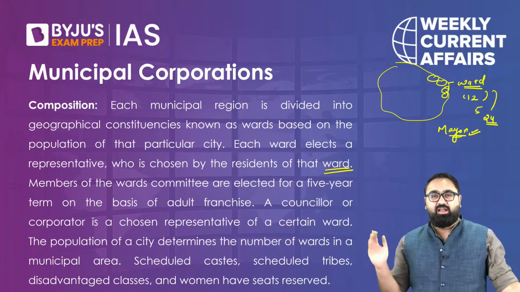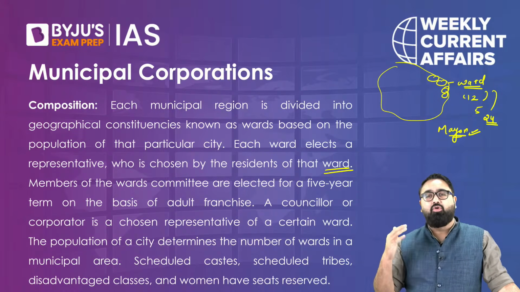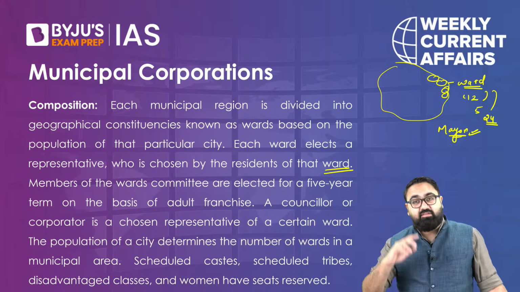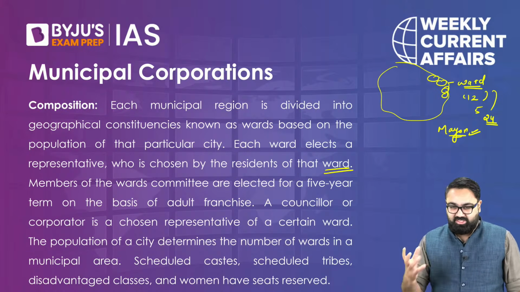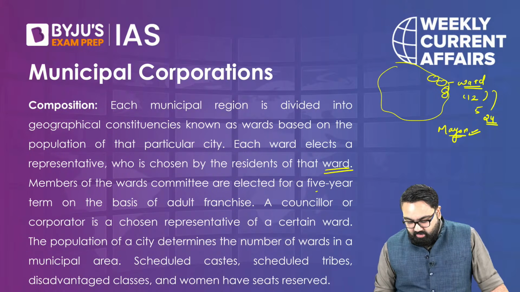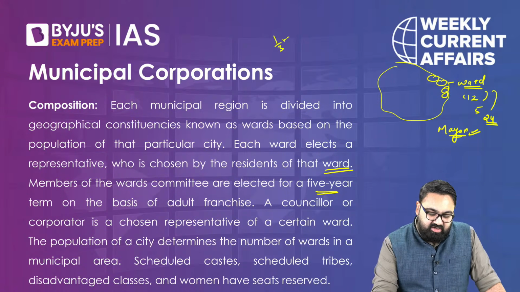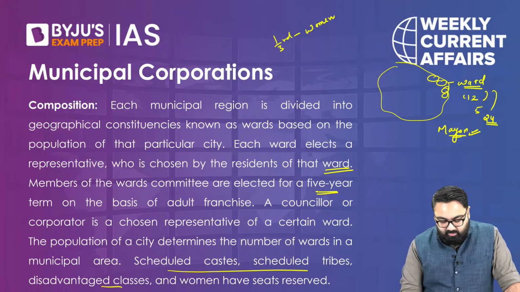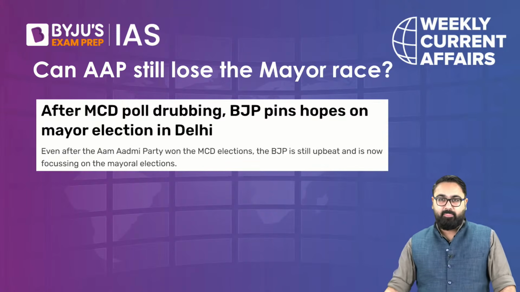That has been left to the state legislature to decide. So every state legislature has decided their own way of how they want to have their mayor. Delhi's case is again very interesting, and we'll come to that in just a bit. Also remember, these municipalities have a 5-year term and they also have reservation. At least 1/3 reservation has to be given to women, while scheduled castes and scheduled tribes also have seats reserved on the basis of their population in the area.